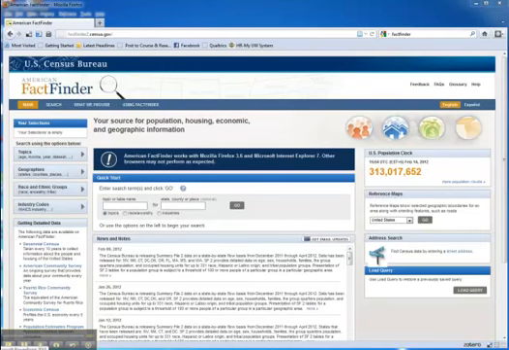This video will demonstrate a quick search using American Factfinder. American Factfinder lets us search for data from the U.S. Census Bureau. It includes data from the decennial census, which is done every 10 years, on the people and housing of the United States. It also includes data from the economic census, which is conducted every 5 years. And in addition, it includes data from surveys, which are estimates that are done every year. So they're a little more current, but not as complete as some of the census data.